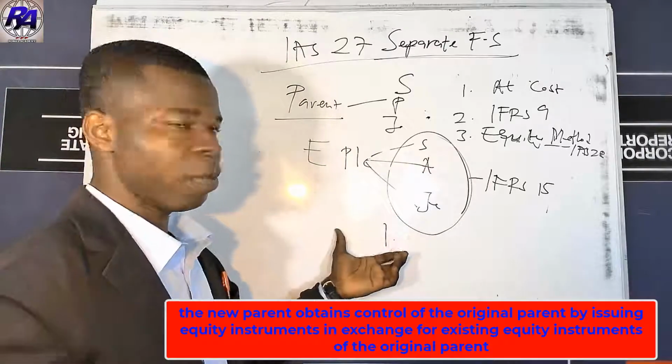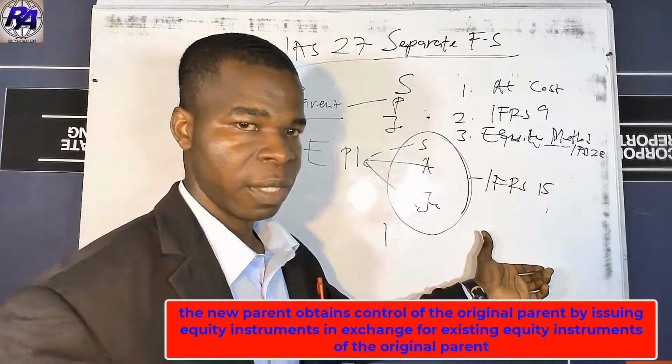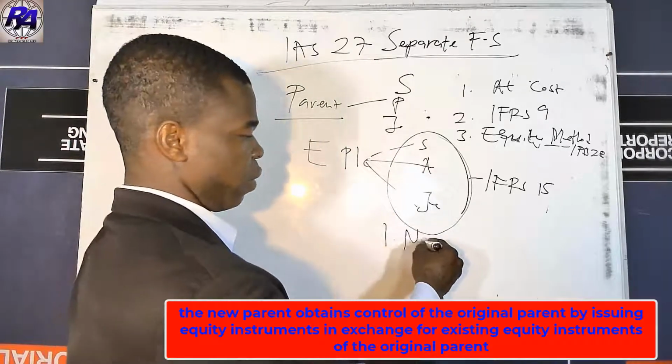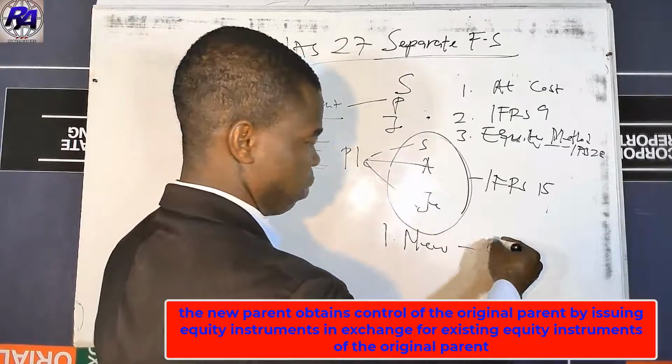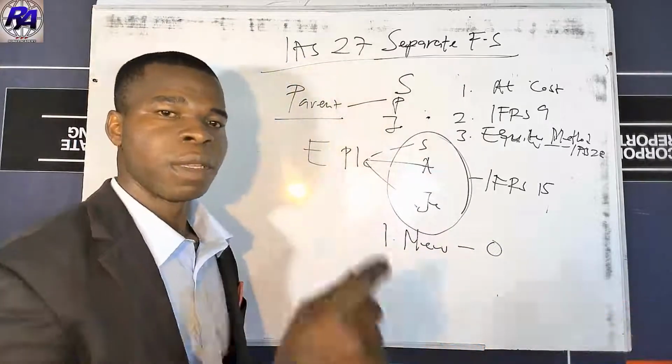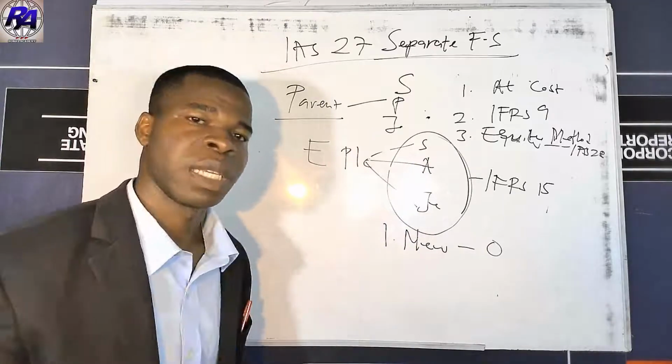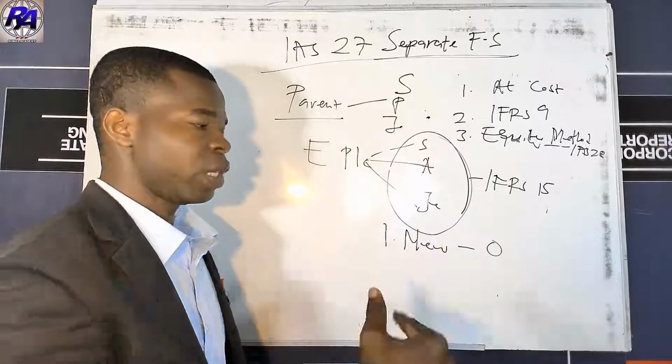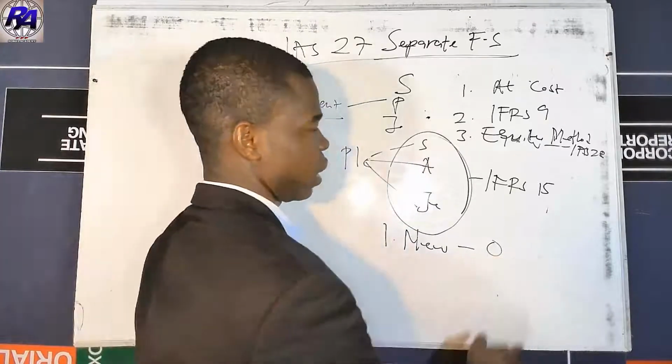So here a new parent is obtaining control over the original parent by issuing equity instruments in exchange for equity instruments that exist in the original entity.